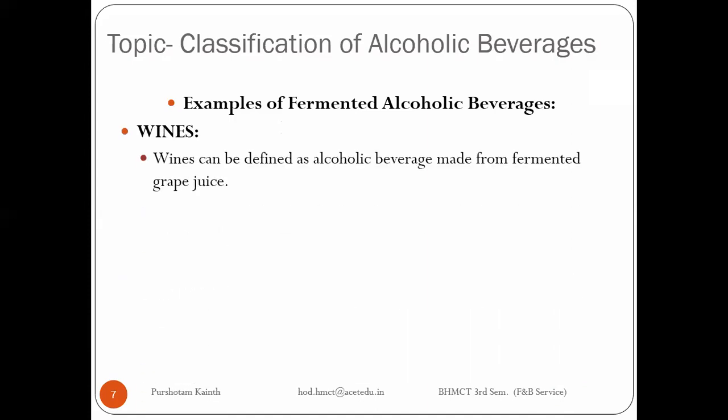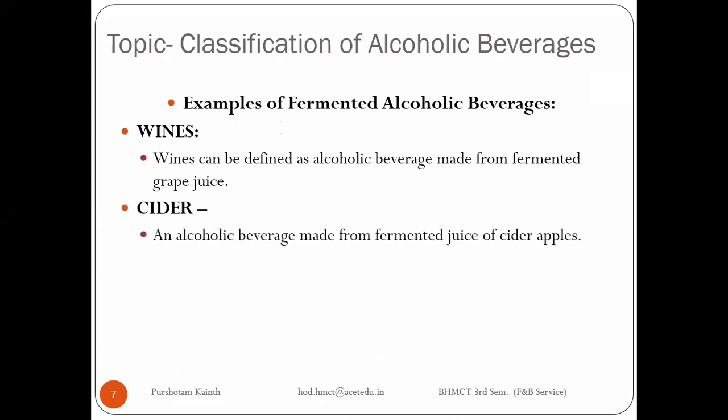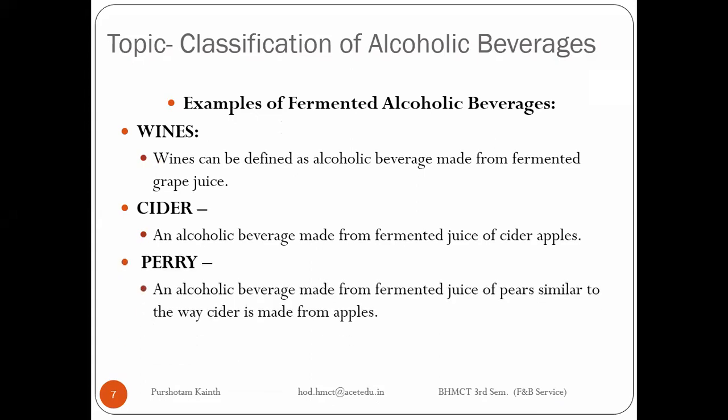Wine can be defined as an alcoholic beverage made from fermented grape juice. Cider is an alcoholic beverage made from the fermented juice of cider apples, meaning there is a special breed of apple known as cider apple. Then Perry is an alcoholic beverage made from the fermented juice of pears. We must know that Perry is quite similar to cider. The process is the same, the only change is that we are using another fruit, which is pear. The rest of the thing is the same.